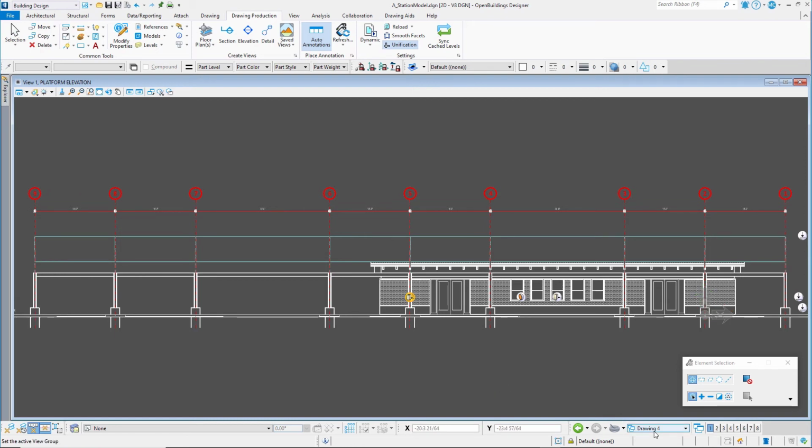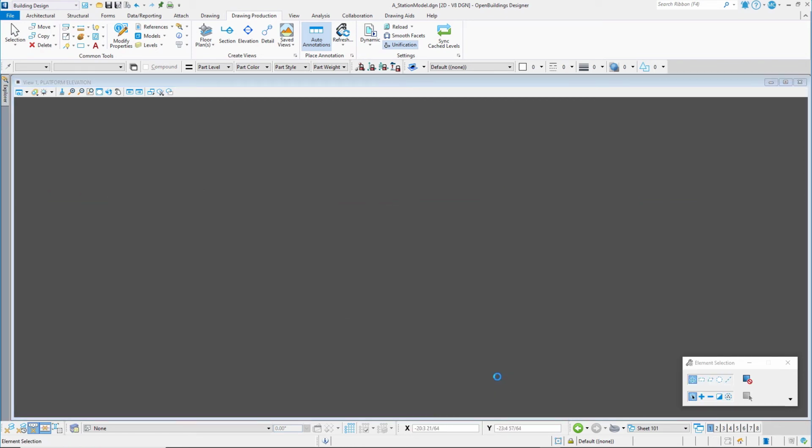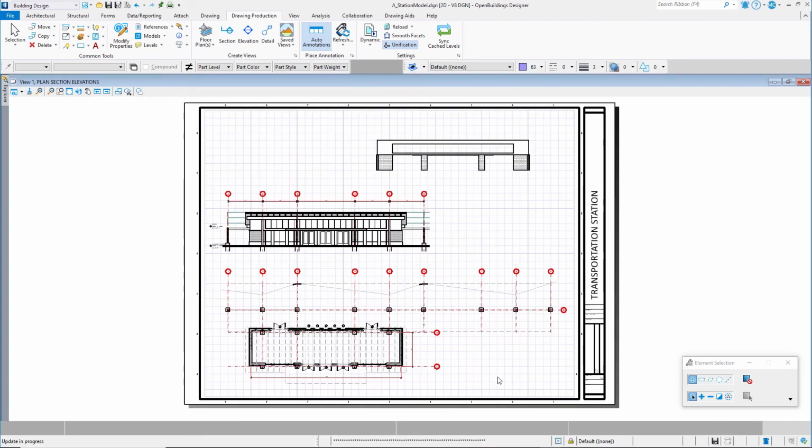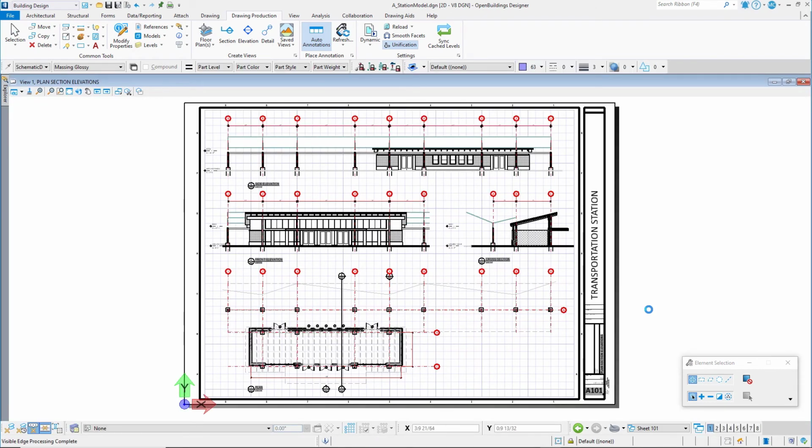Select the View Group Sheet 1 to view the current status of the sheet. The drawings now reflect the current state of the 3D model. They have come a long way from the conceptual drawings viewed earlier. However, we still have just a conceptual shape as a placeholder for the platform canopy. In the next chapter, we will cover some advanced modeling techniques so that you can model more than standard shapes and objects, but rather anything you can imagine.